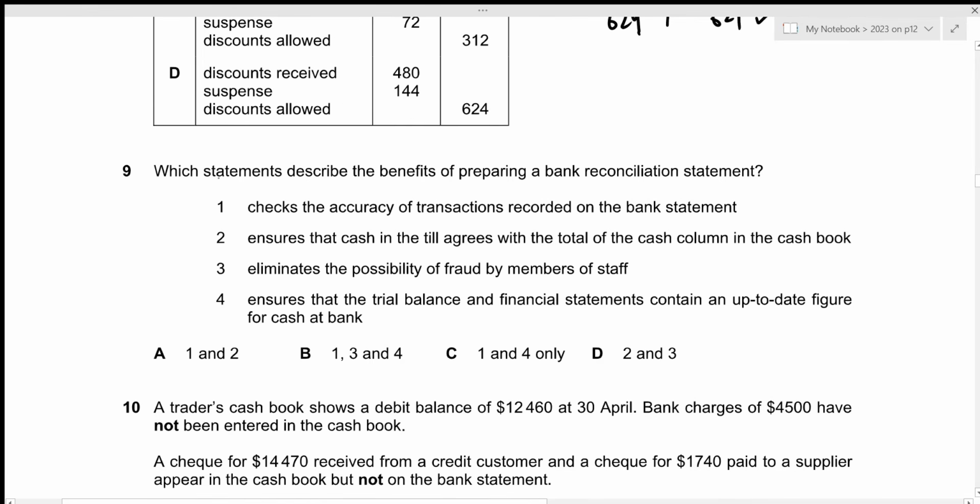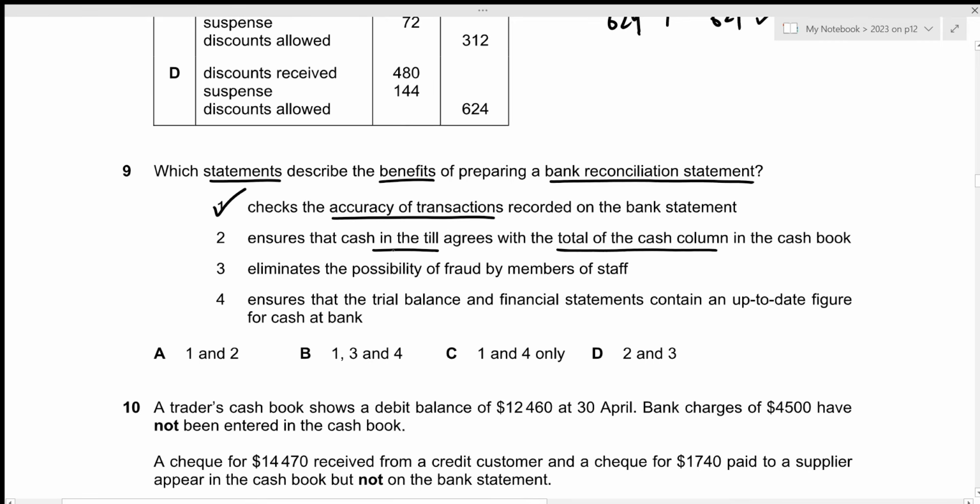Now for question number 9, which statements describe the benefits of preparing a bank reconciliation statement? Okay, for the first statement, checks the accuracy of transactions recorded on the bank statement. This is correct because any transactions that have been missed by the bank statement will be entered as part of the bank reconciliation statement under the heading of unpresented checks and outstanding deposits. So statement 1 is correct. For statement 2, ensures that cash in the till agrees with the total of the cash column in the cash book.